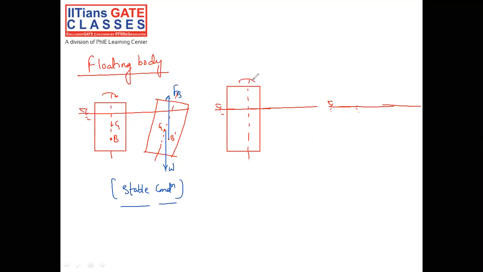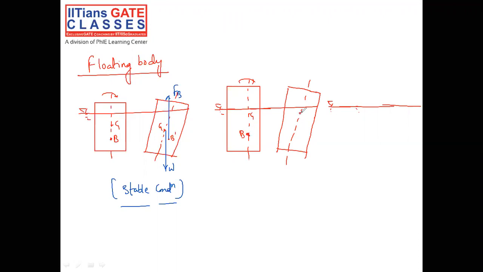This is the body. We have given the tilt. Now let us assume the point G is here and point B is here. What will happen?